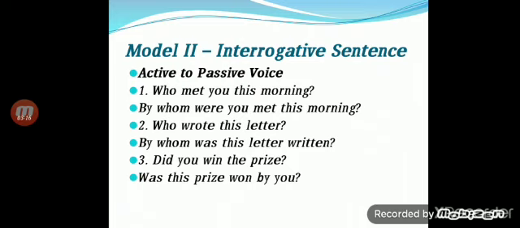Here, did you win, this question is in past tense, so we use the past verb was. Then the prize won by you. So this is the way to change the question sentences, I mean interrogative sentences, from active voice into passive voice.